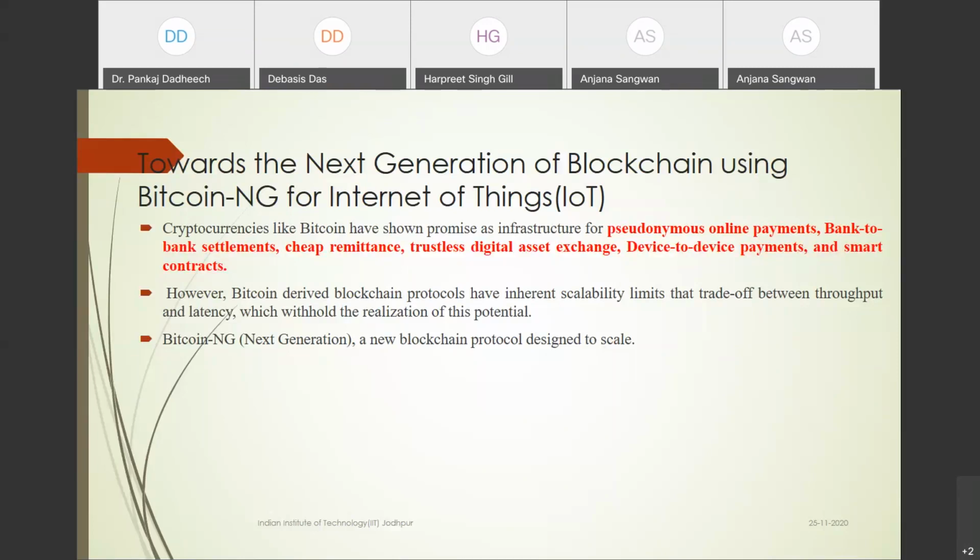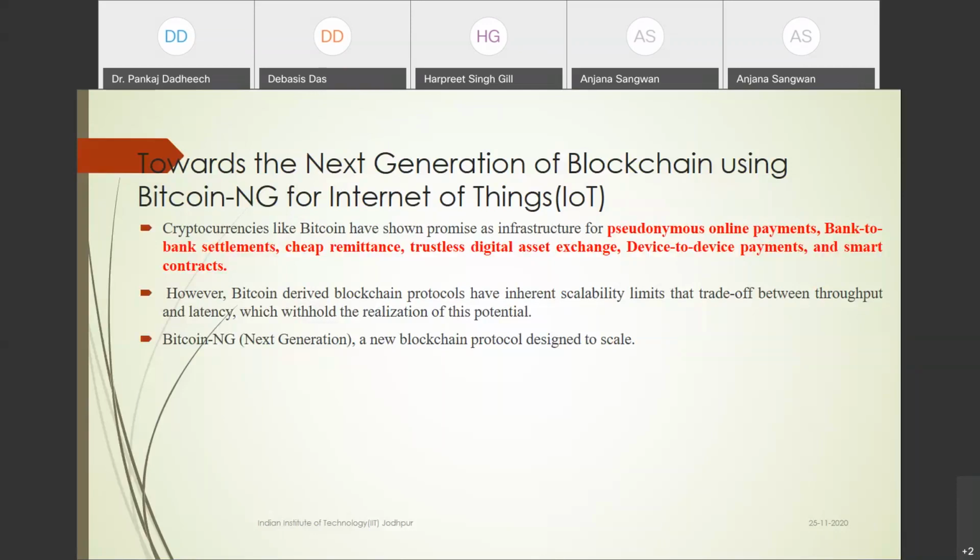That's why some scientists developed the Bitcoin NG protocol just two years back, and they tried to make this Bitcoin NG protocol work in the IoT environment. So what is Bitcoin NG, and how does it work in the IoT environment, I'll explain.